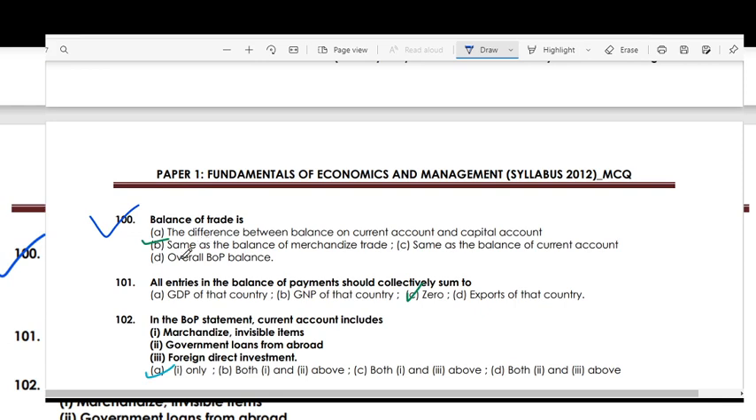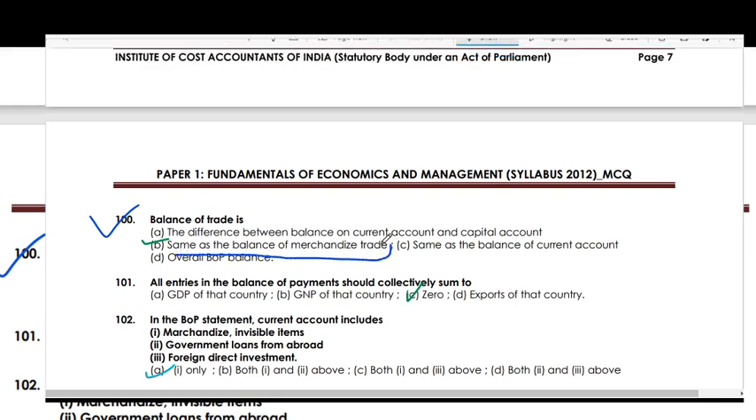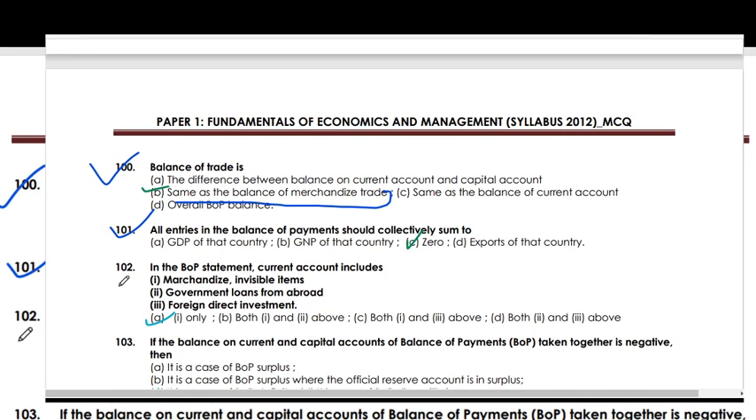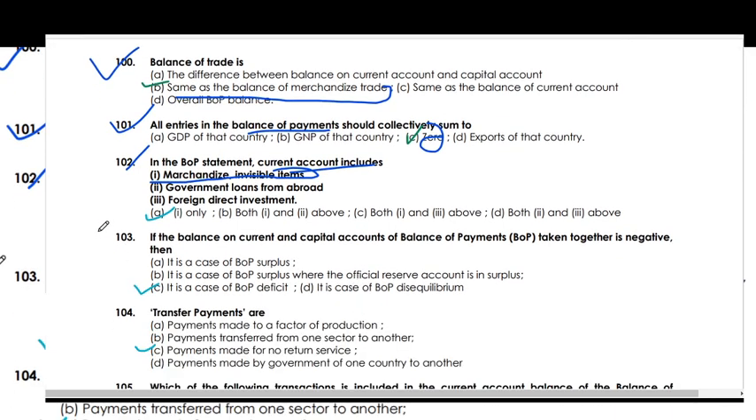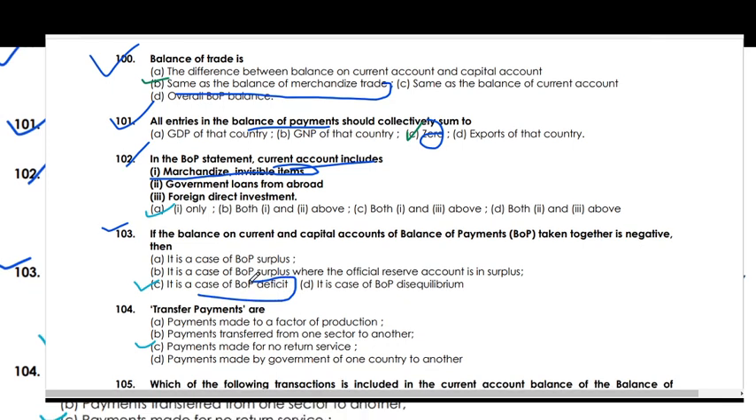Balance of trade is the same as balance of merchandise trade. All entries in the balance of payments should collectively sum up to 0. In the balance of payments statement, the current account includes merchandise and invisible items. If the balance on current account and capital account taken together is negative, then it is a case of balance of payments deficit.